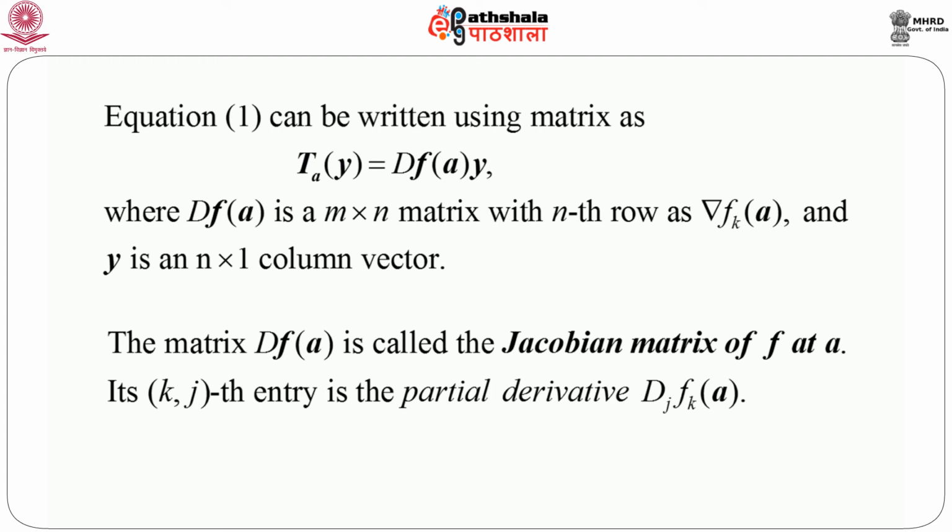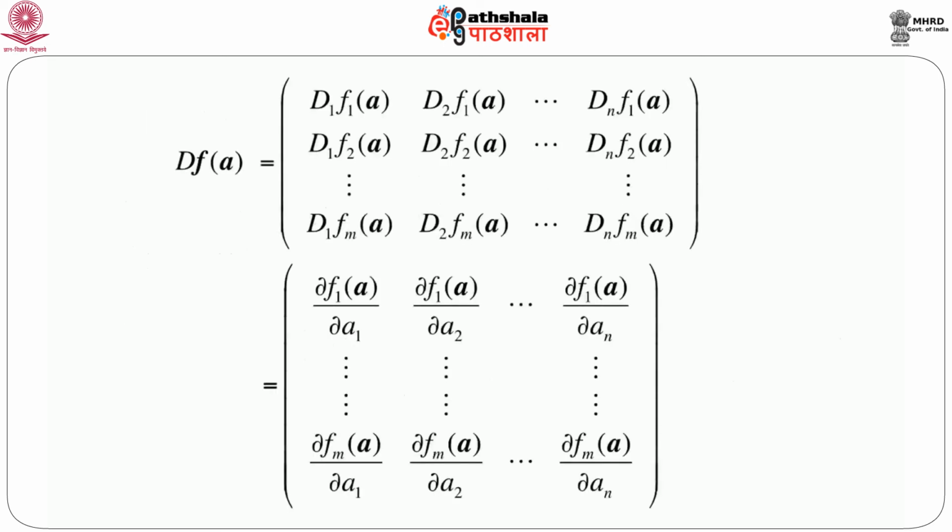So, this is just a matrix multiplication; using matrix multiplication we can represent Ta as this Df(a) into y. Now, let us look at this Df(a) a little more carefully. This matrix Df(a) is called the Jacobian matrix of f at a, and it is interesting to see that its kjth entry is nothing but the partial derivative Dj fk(a).